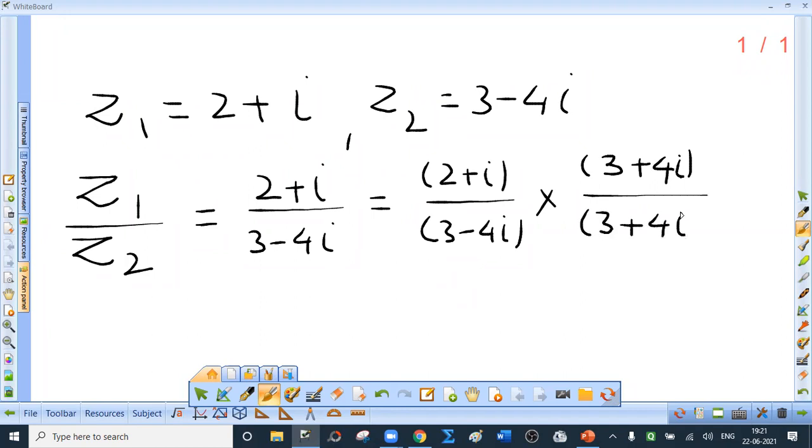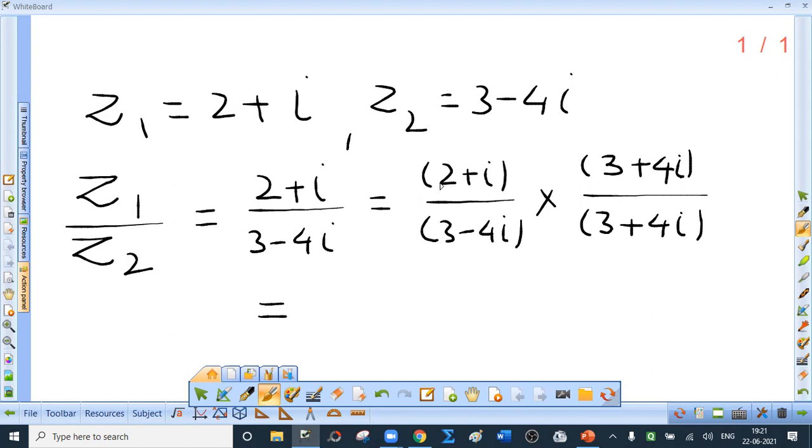Now many students ask, sir, why multiply the numerator also by that? Why not multiply only the denominator? I have written an equal to sign. When I write equal to, I have to see that both sides are the same. If you just multiply the denominator, the number will change. So you have to multiply both numerator and denominator by the complex conjugate, strictly the complex conjugate of the denominator only.